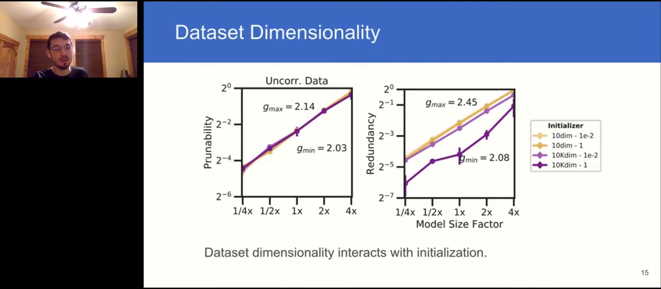A final interesting trend that we found when looking with the MLPs and synthetic data was that the dimensionality of the data points matters. Here we show two extremes, 10-dimensional data and 10,000 dimensional data. And we plot curves for two distinct levels of weight initialization variance. And when it comes to redundancy, dataset size seems to have a major effect under high initialization variance.